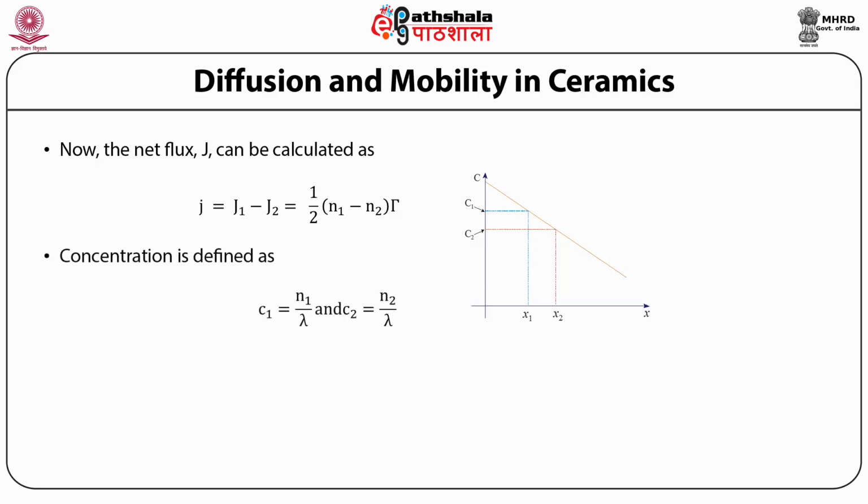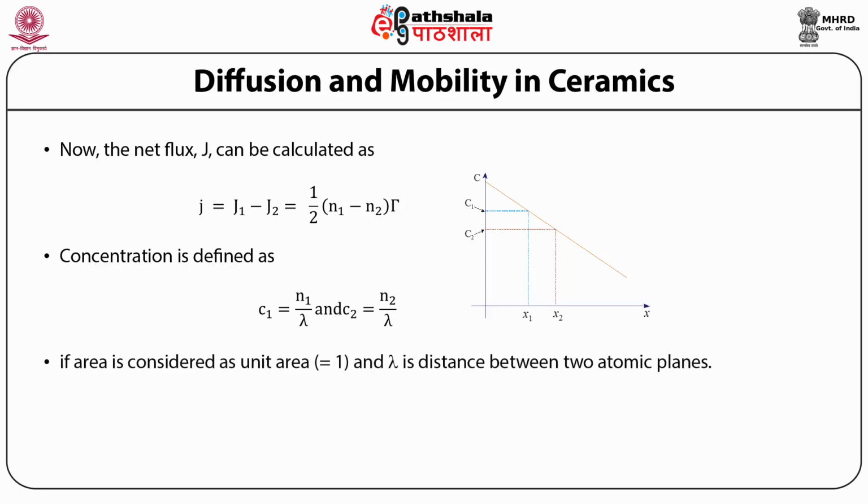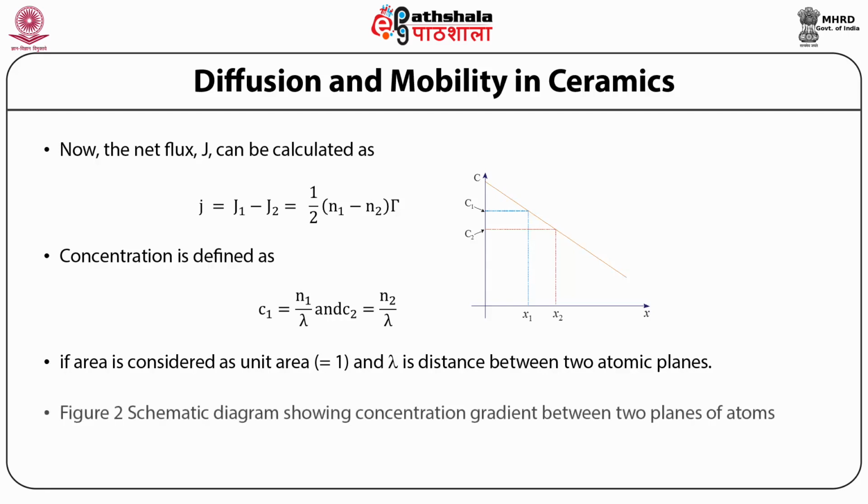The concentration is defined as C1 equal to N1 by A and C2 equal to N2 by A. If the area is considered as unit area, that is 1, and lambda is the distance between the two atomic planes, one can see the schematic diagram showing the concentration gradient between the two planes of atoms on the right hand side of the slide.